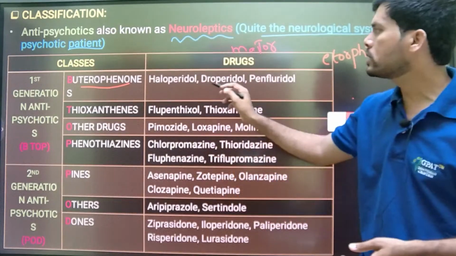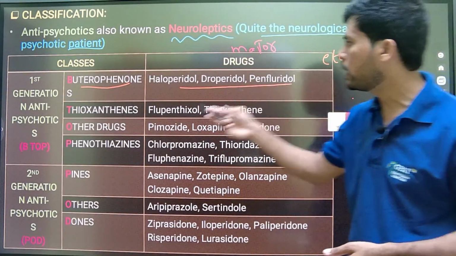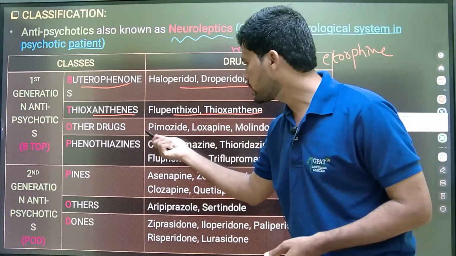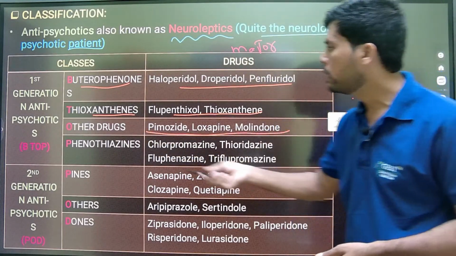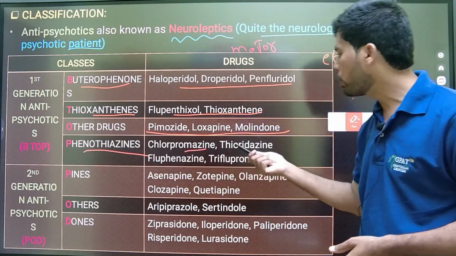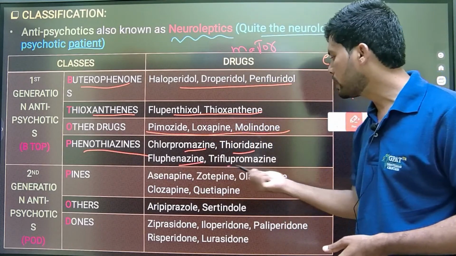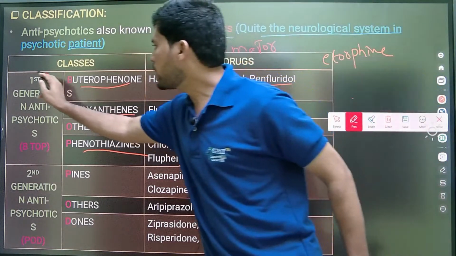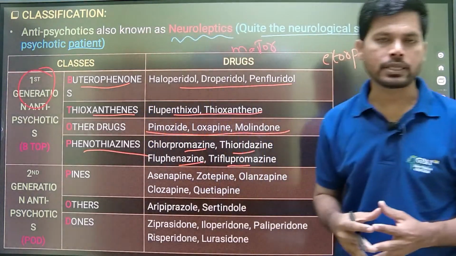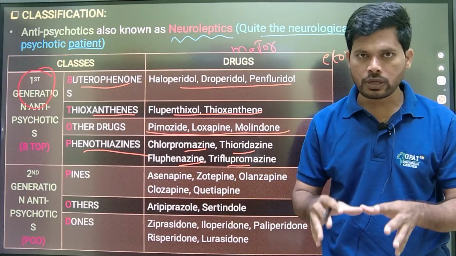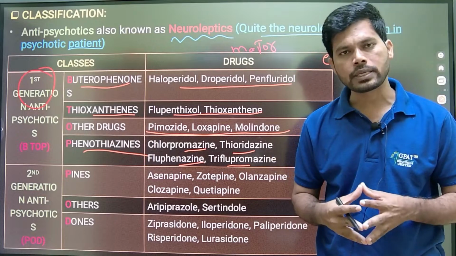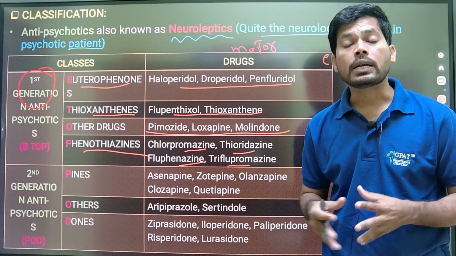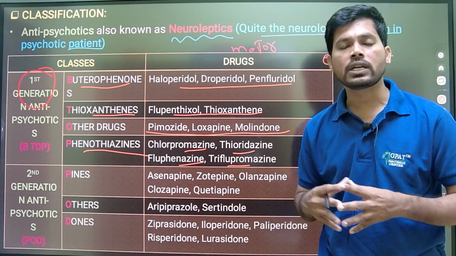So butyrophenones like haloperidol, droperidol, and others, thioxanthenes like flupentixol, and other drugs like pimozide, loxapine, molindone, and phenothiazines like chlorpromazine, thioridazine, fluphenazine, trifluoperazine. All these are known as first generation or typical antipsychotics. All first generation are typical or classical antipsychotics. What will they do? They act by decreasing excess dopamine function in the brain.